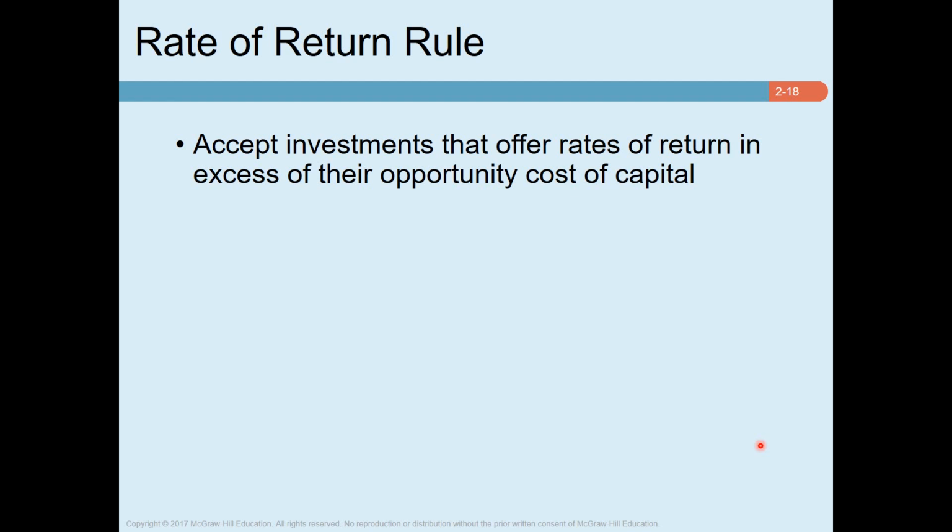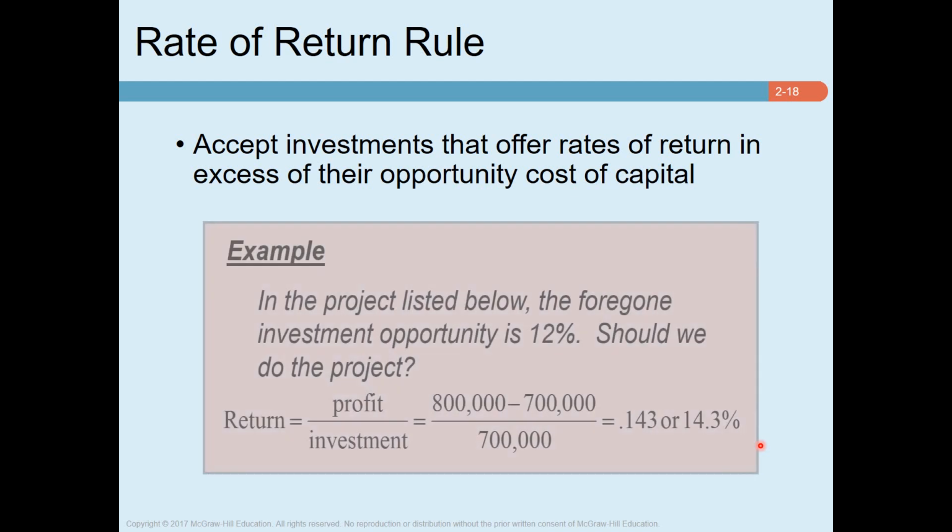Okay, now we can state our decision rule in another way. That is the rate of return rule. Now, your real estate venture is worth undertaking because its rate of return exceeds the opportunity cost of capital. So how do we calculate the rate of return?